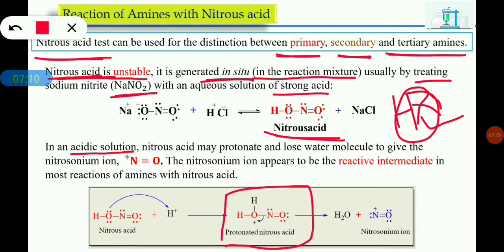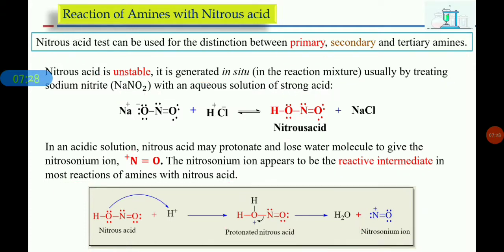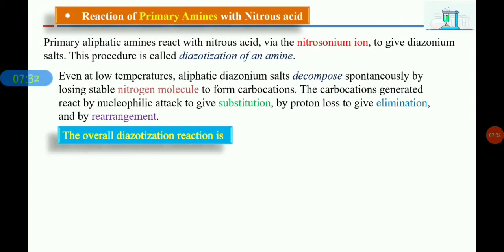This protonated nitrous acid further loses a molecule of water and forms a reactive intermediate, the nitrosonium ion. This nitrosonium ion is the reactive intermediate in most reactions of amines with nitrous acid. Now we will see how primary, secondary and tertiary amines react with nitrous acid and what kinds of products we get in the following slides.